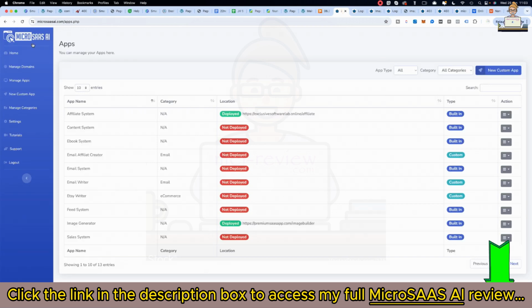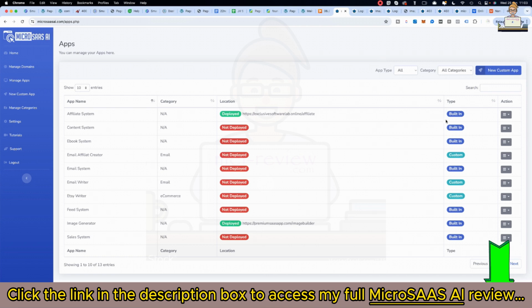So let's show you custom apps next. This is where you can create your own custom app. So you don't have to stick to ours, you can create your own custom app here. Now if you've purchased the VIP level, we're going to be adding one of these built-in apps every single month.